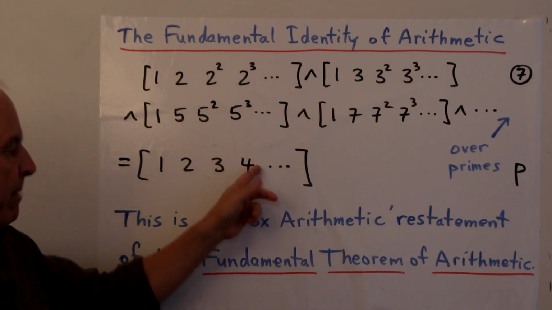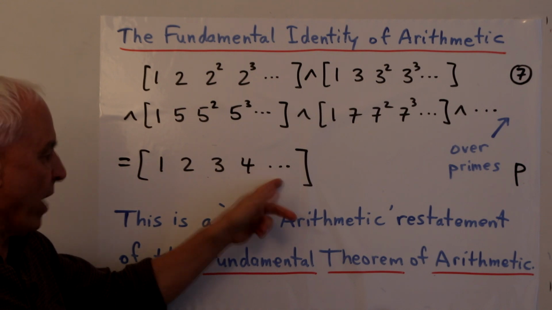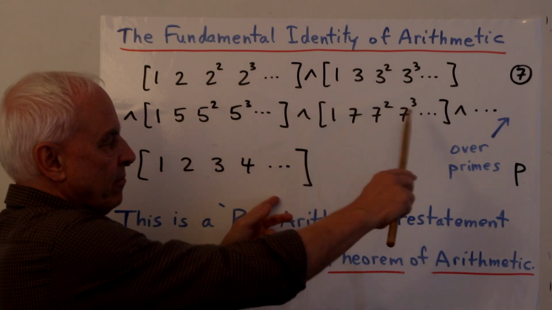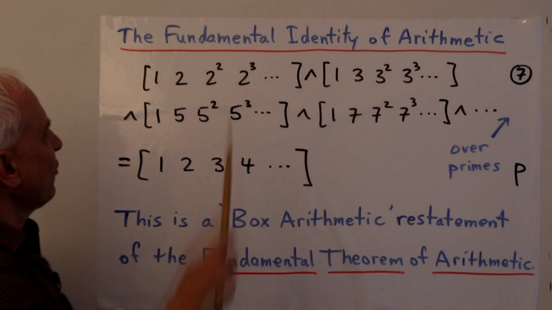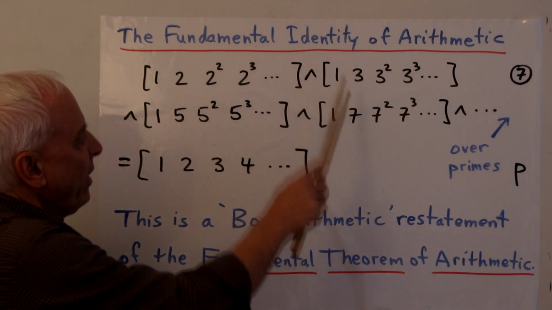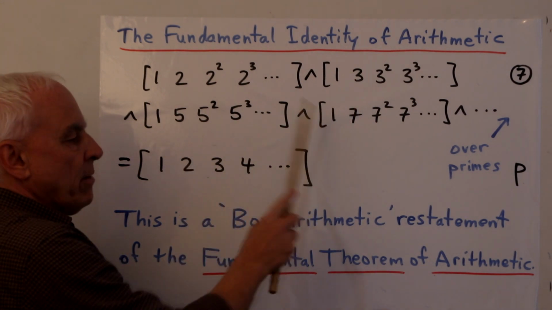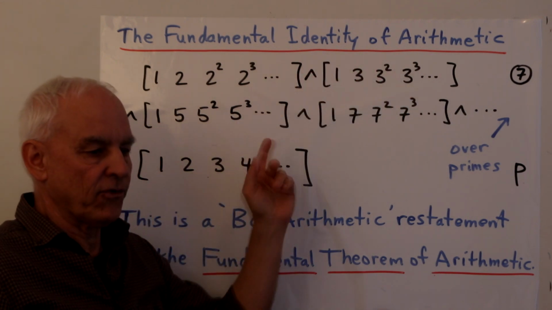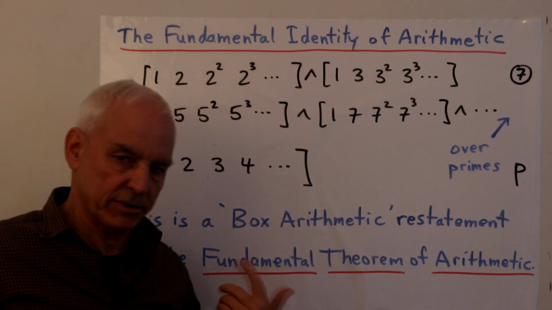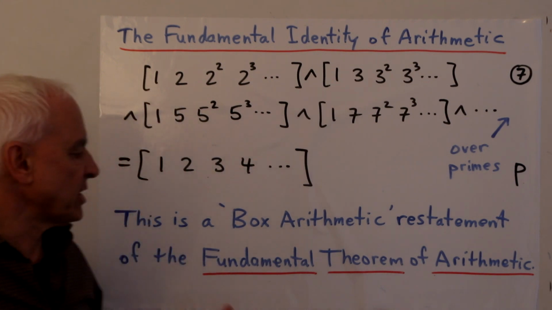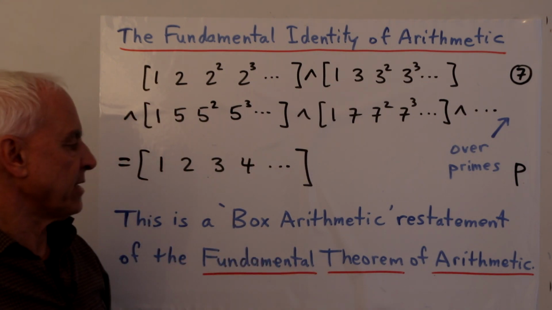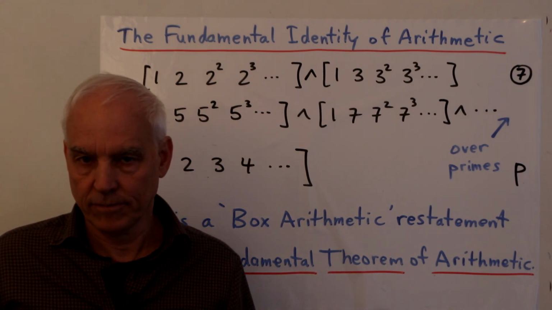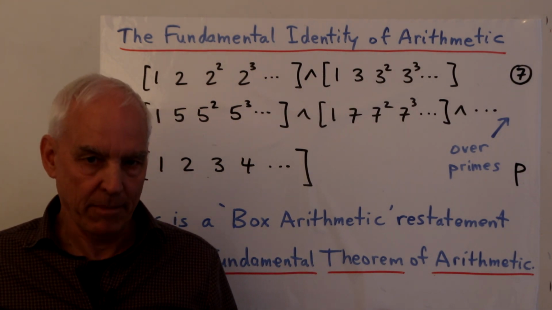What we're saying is that any natural number, like 12, is going to appear exactly once in this product. In fact, we know what it's going to be. It's going to be obtained by taking this 2 squared and that 3, and all the others are going to be 1. So we're just taking the appropriate prime power factors of whatever number we're talking about. So this is just a restatement in the world of box arithmetic of the fundamental theorem of arithmetic. But it's interesting to think about it that way.